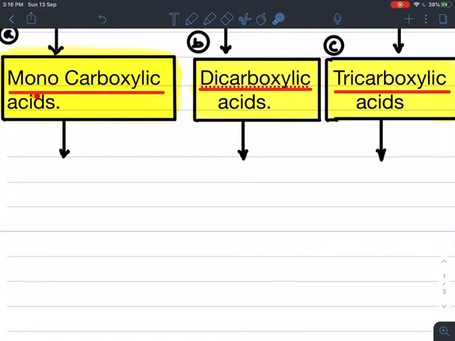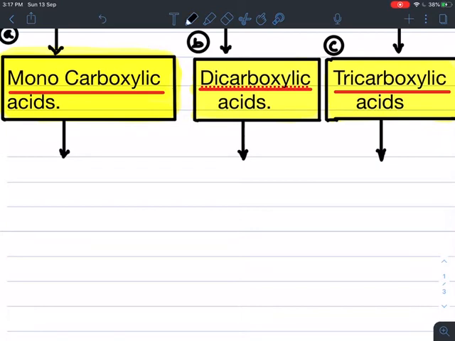Mono means an acid containing one COOH group, called monocarboxylic acid. Di means two COOH groups, called dicarboxylic acid, and tri means three COOH groups, called tricarboxylic acid.